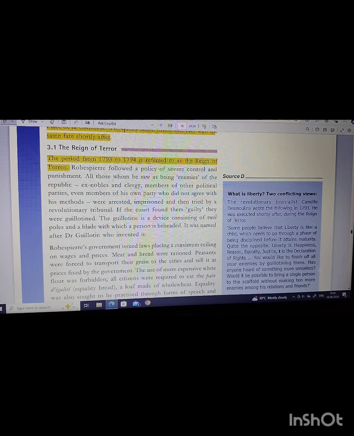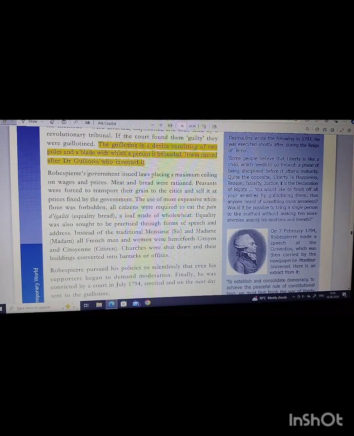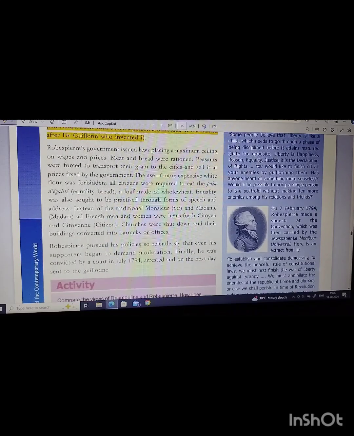The guillotine is a device consisting of two poles and a blade with which a person is beheaded. It was named after Dr. Guillotin, who invented it. Robespierre's government issued laws placing a maximum ceiling on wages and prices. Meat and bread were rationed. Peasants were forced to transport their grain to the cities and sell it at prices fixed by the government. The use of more expensive white flour was forbidden.